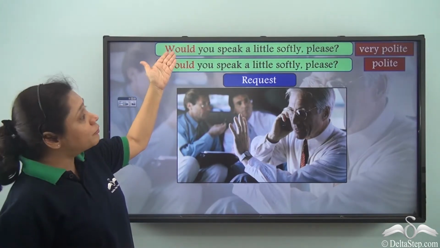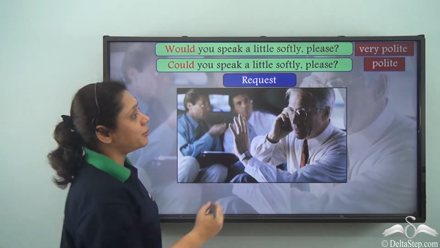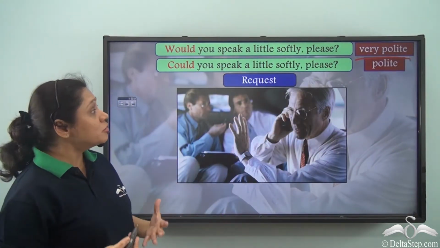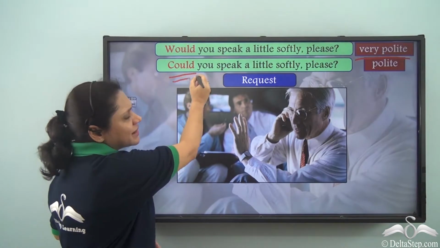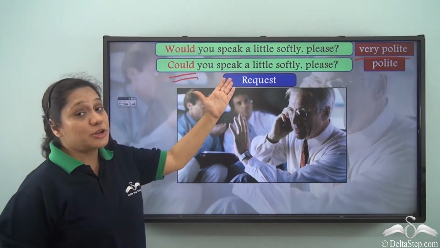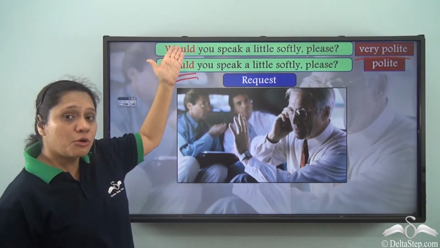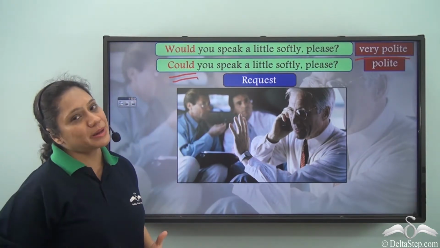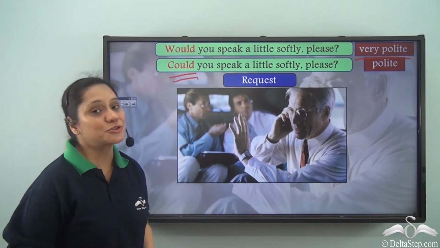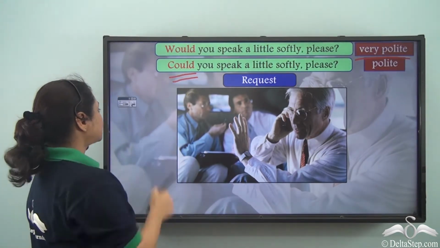The modal verb would is very polite. And the use of could is polite. So if you want to be really polite, when you make a request, then use would. And if you want to be somewhat polite, then you can use could to make a request.